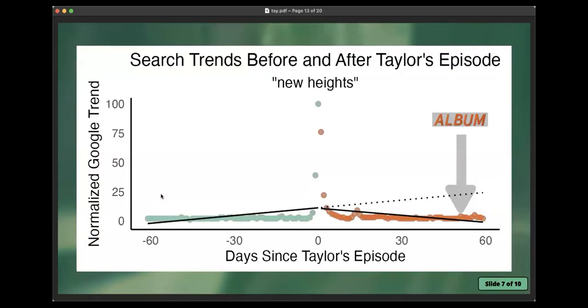And that dotted line that continues from the green trend is what the world would have looked like if Taylor never went on the episode. That's our counterfactual. But it looks like we've got a little bit of a change in direction as we move towards the 60 days post the episode. And for folks that were following the album, it showed up right before 60 in that little gray arrow.